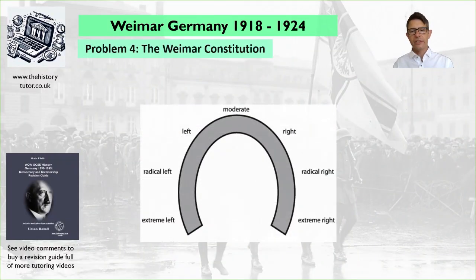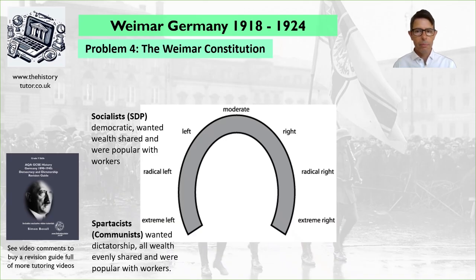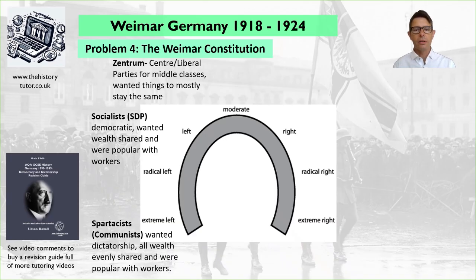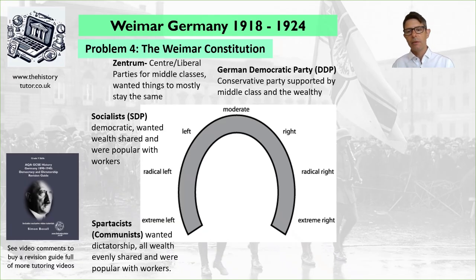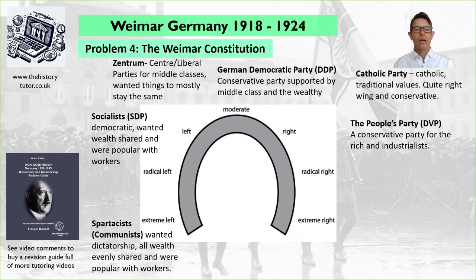Being aware of the political spectrum. So we often talk about left-wing ideas, right-wing ideas, centre ideas, liberal ideas, making sure you know what the different political parties are and what they represent. So I'm going to start on the extreme left and work my way around to extreme right. So firstly we have the Spartakists. These are the communists. They wanted a dictatorship, a communist dictatorship.